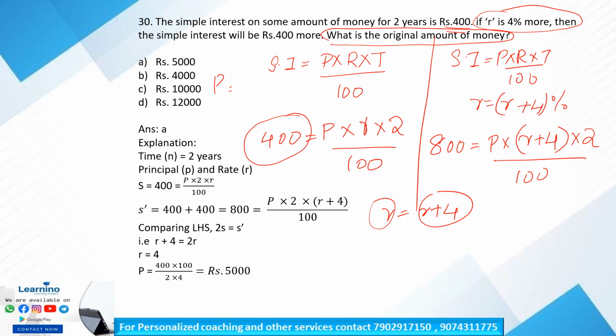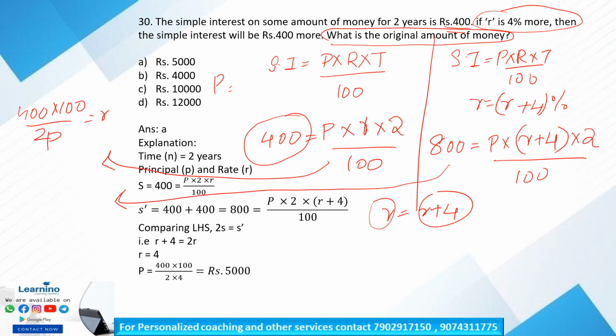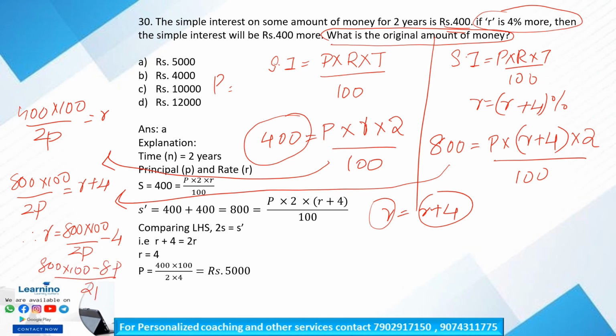So what is the value of R here? The value of R here is 400 into 100 by 2P. Isn't it? R is equal to 400 into 100 by 2P. What is the value of R plus 4 here? R plus 4 is equal to 800 into 100 by 2P. Therefore, R is equal to 800 into 100 by 2P minus 4, that is 800 into 100 minus 8P by 2P.